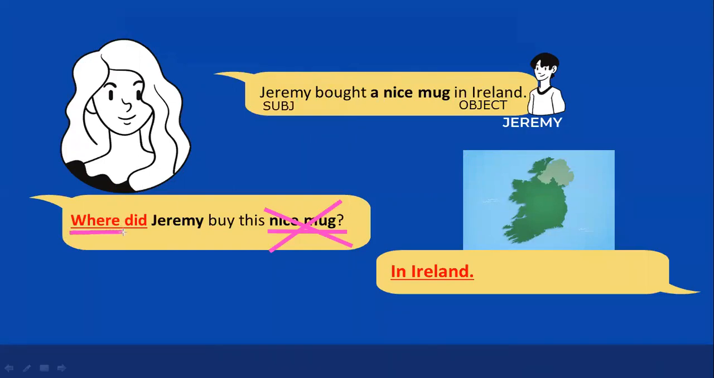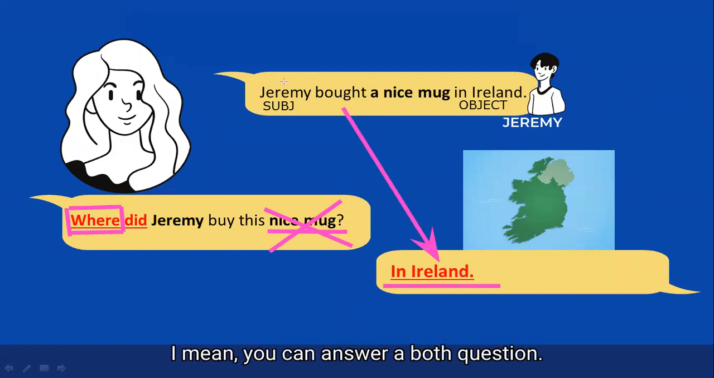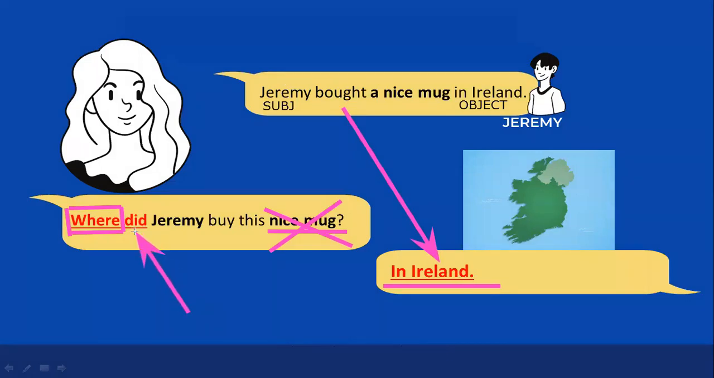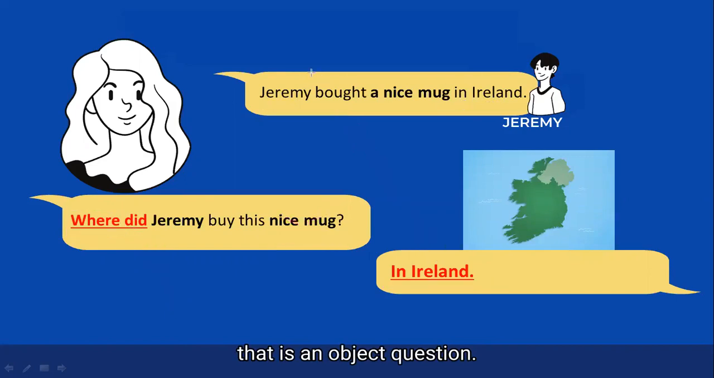Where did Jeremy buy this nice mug? In Ireland. And you can say also, Jeremy bought a nice mug in Ireland, if you want to say that, but it's going to take you more time. But they are the same, I mean. You can answer both questions. Notice that the auxiliary is still there. So it means that we know that it's an object question.